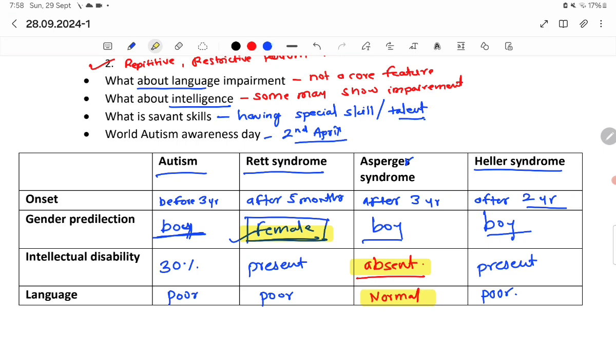For a summary, you can remember Rett syndrome has more predilection in females. Asperger syndrome has no intellectual disability and no language dysfunction. Okay.